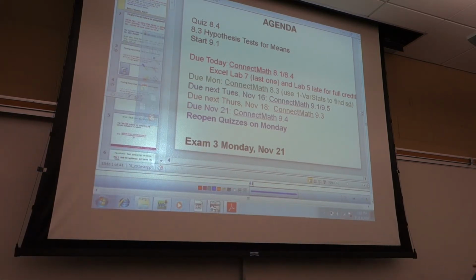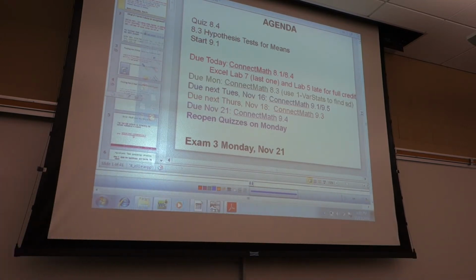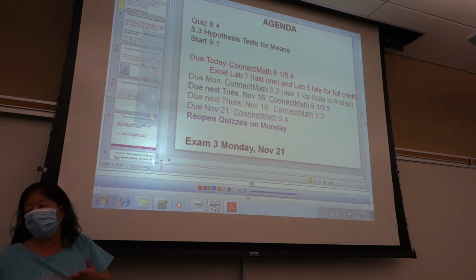You have due today Connect Math 8.1, 8.4. And also Excel Lab 7 is officially due today. You can turn it in late for full credit up through next Thursday. Also due today, late for full credit, is Lab 5. It was due last Thursday. Today is the last day to turn it in late for full credit. After that, you'll lose 10% or more, depending on how late it is.